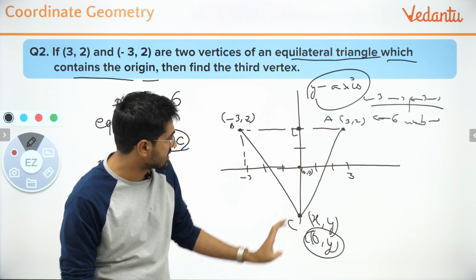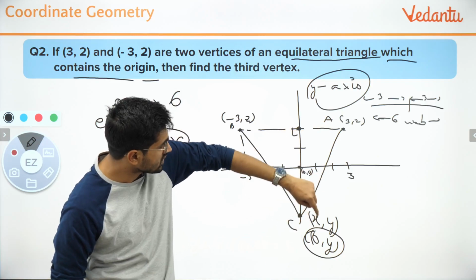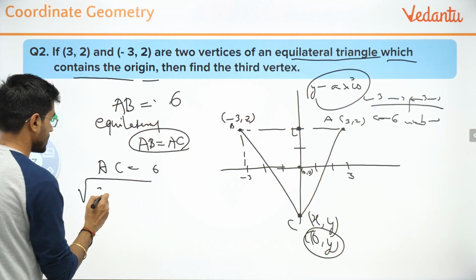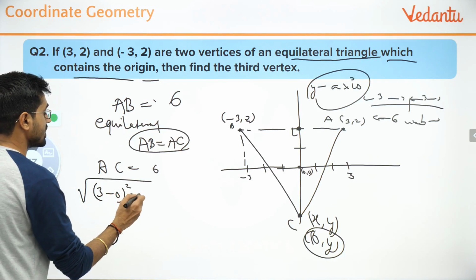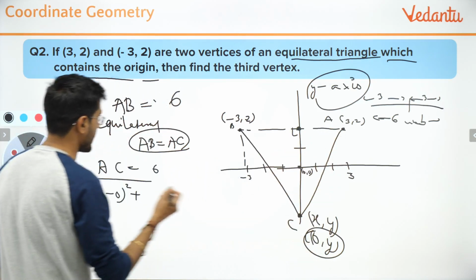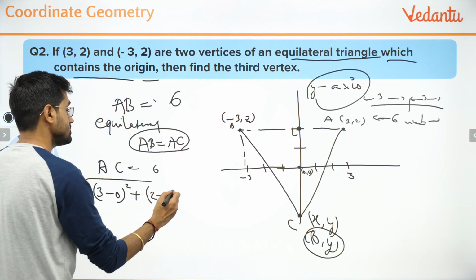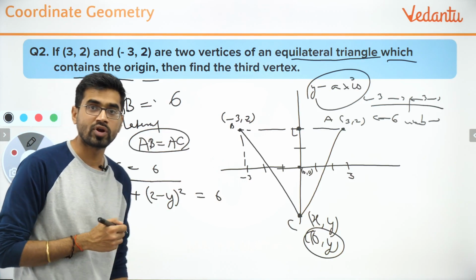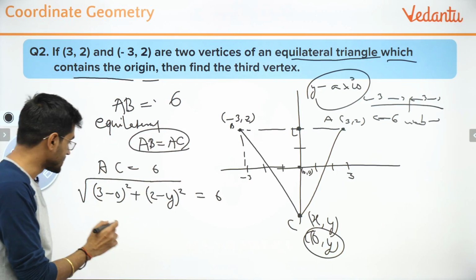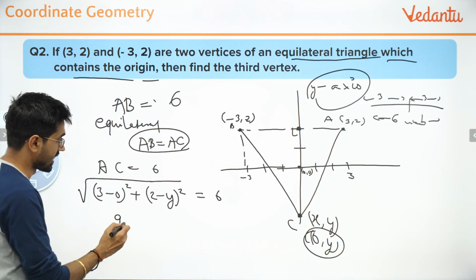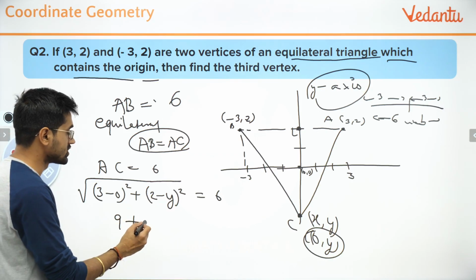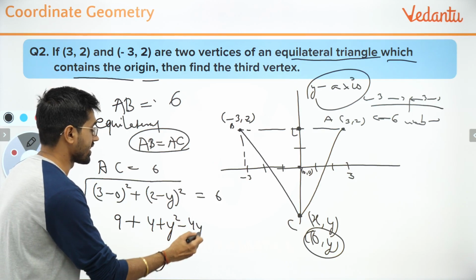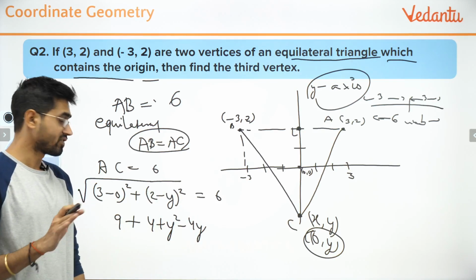Now I am applying it for AC. Look at this. I am using x2 minus x1, so 3 minus 0 whole square plus 2 minus y whole square is equal to 6. I hope you understand now. So what is 3 square? 9. 2 minus y whole square, so it will be 4 plus y square minus 4y. I hope everything is okay.